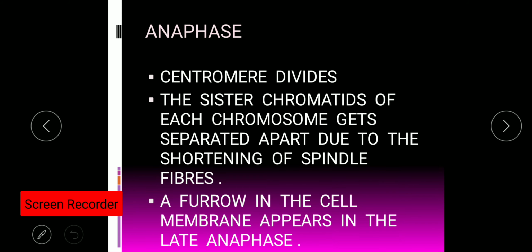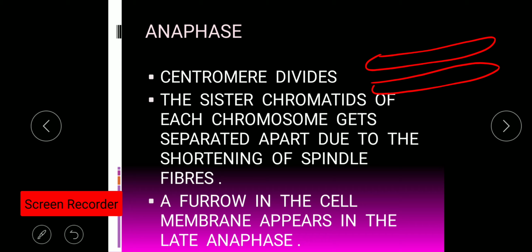The next phase is anaphase. In this phase the centromere will divide. The sister chromatids are attached through a centromere, so here the centromere will get divided. Through the kinetochore the spindle fiber is attached, and the sister chromatids of each chromosome get separated due to the shortening of the spindle fiber.